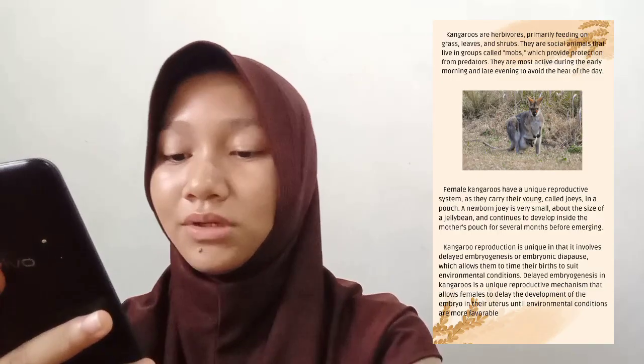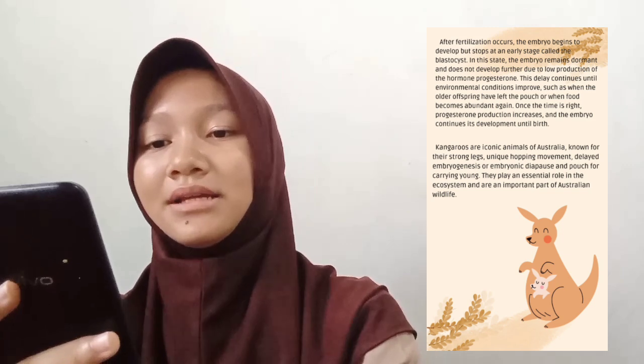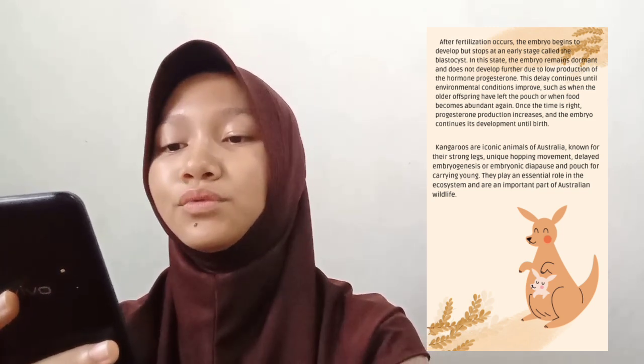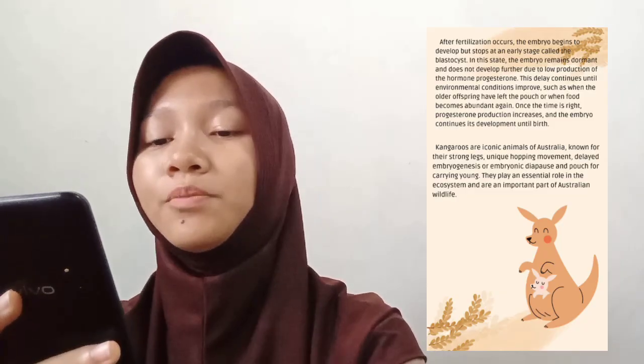to suit environmental conditions. Delayed embryogenesis in kangaroos is a unique reproductive mechanism that allows females to delay the development of the embryo in their uterus until environmental conditions are more favorable. After fertilization occurs, the embryo begins to develop but stops at an early stage called the blastocyst. In this stage, the embryo remains dormant and does not develop further due to low production of the hormone progesterone.